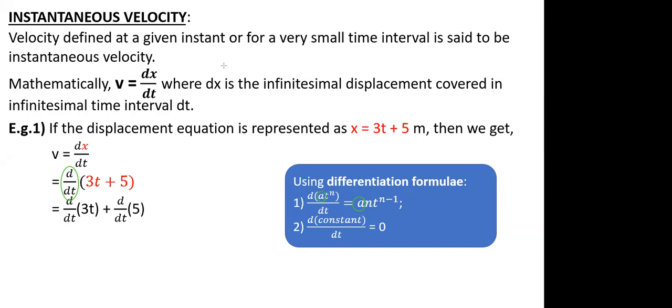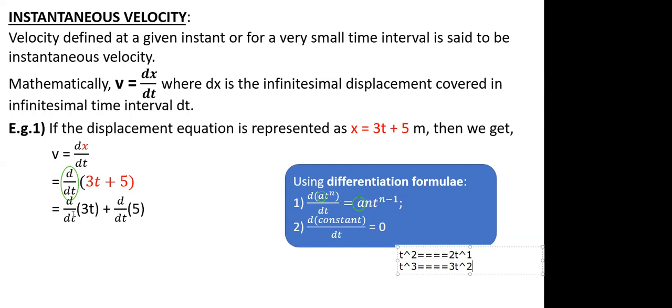In other words, if it is acting upon t square, the answer will be 2t and the power will be 1. So power has to reduce by 1. Similarly, if I say t raised to 3, the answer will be 3t raised to 2. So all the time, whatever is the power, after applying the operator of differentiation, the power will get reduced by 1, and the power will become the new coefficient. So it is n into t raised to n minus 1.